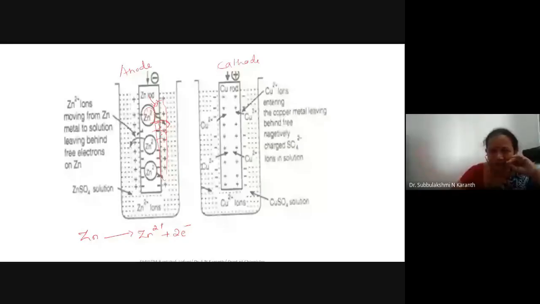Clear? So all positive ions, Zn2+, are moving from metal Zn to the solution.